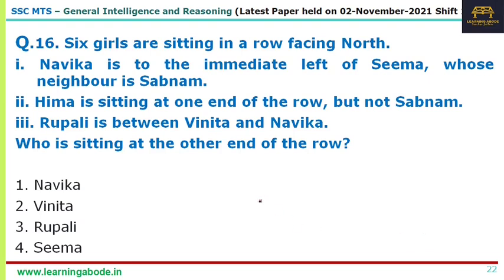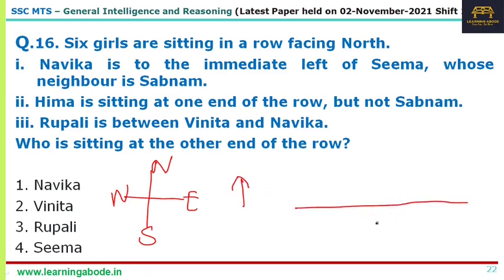So maybe here it's not playing much significance, but anyhow you draw this direction guide. North, south, east, you can draw it in any way you want. I'm not saying this is the only way of representation, I'm just convenient like this. So north, east, west, south, and everybody is facing this side, right? They're sitting in a row, 6 girls, so 6 positions, 1 2 3 4 5 and 6.